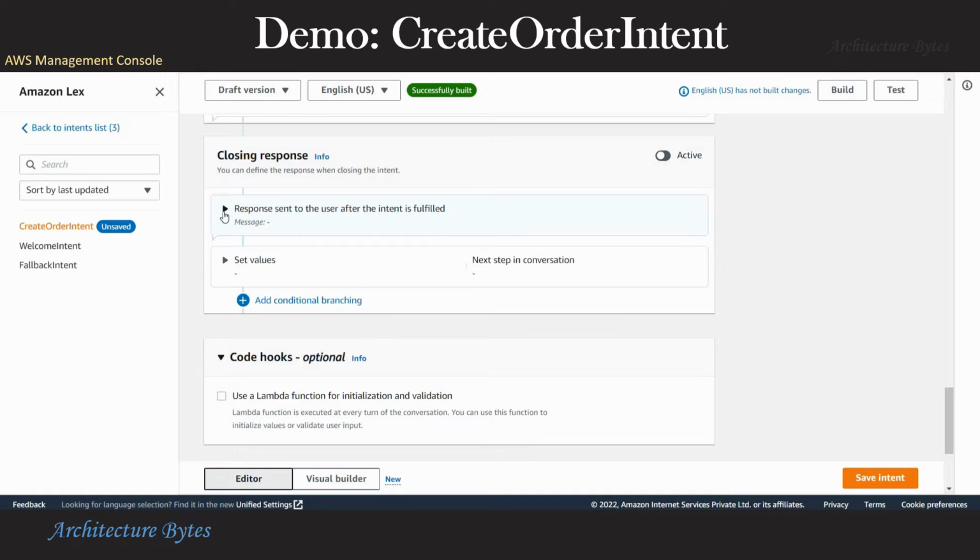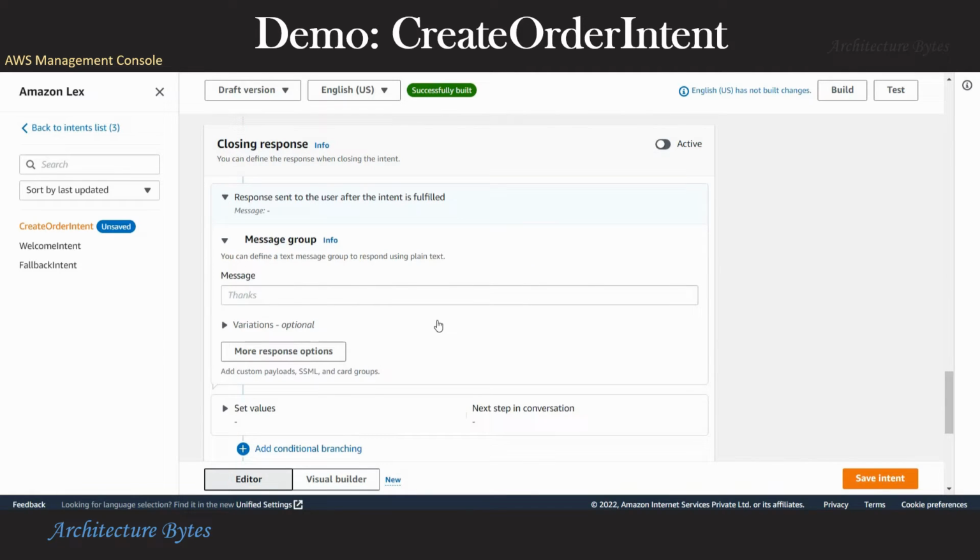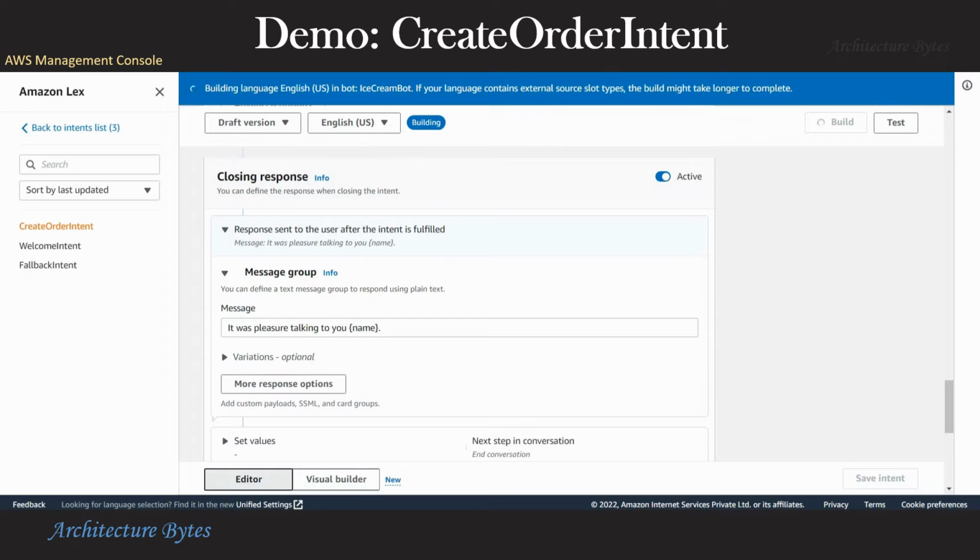We can optionally provide a closing response. Let's save the intent and we can build the bot now.